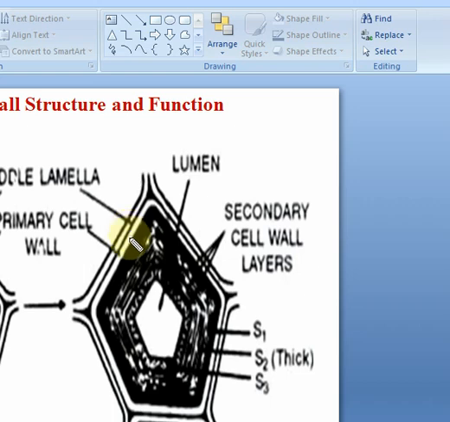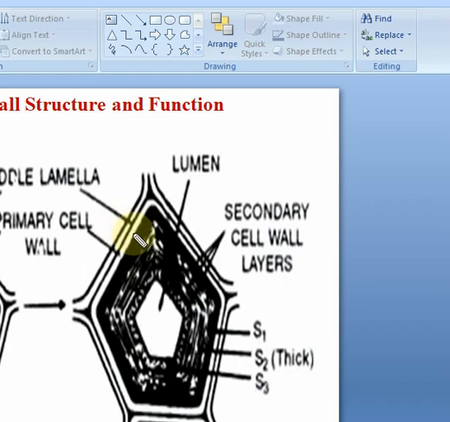Then coming to the primary wall. Now what is this primary wall? It is a wall which has been formed in the cell nearer to the middle lamella, or inner to the middle lamella.